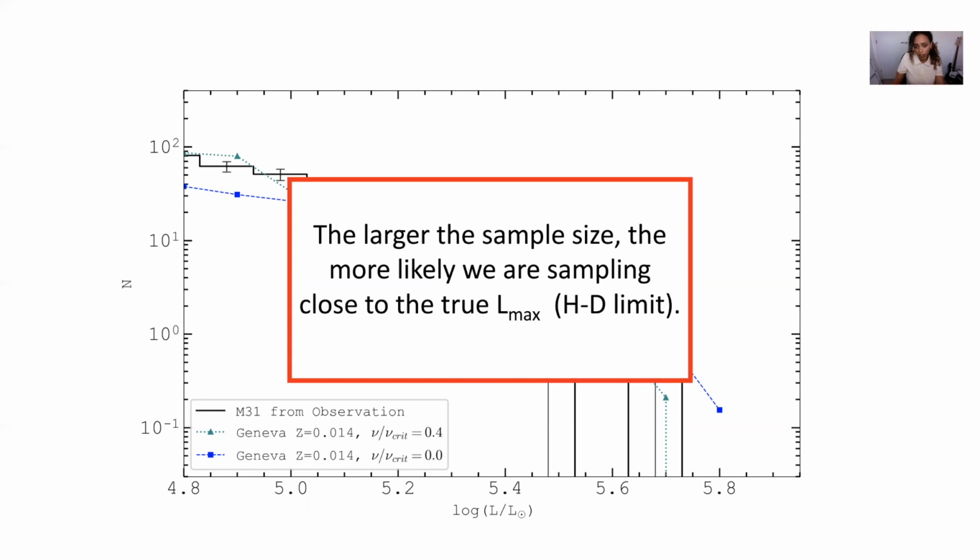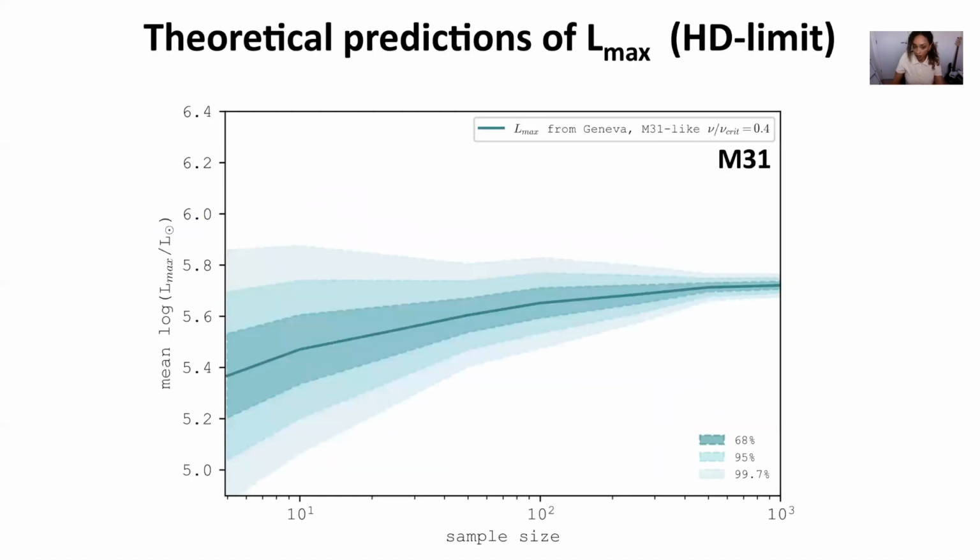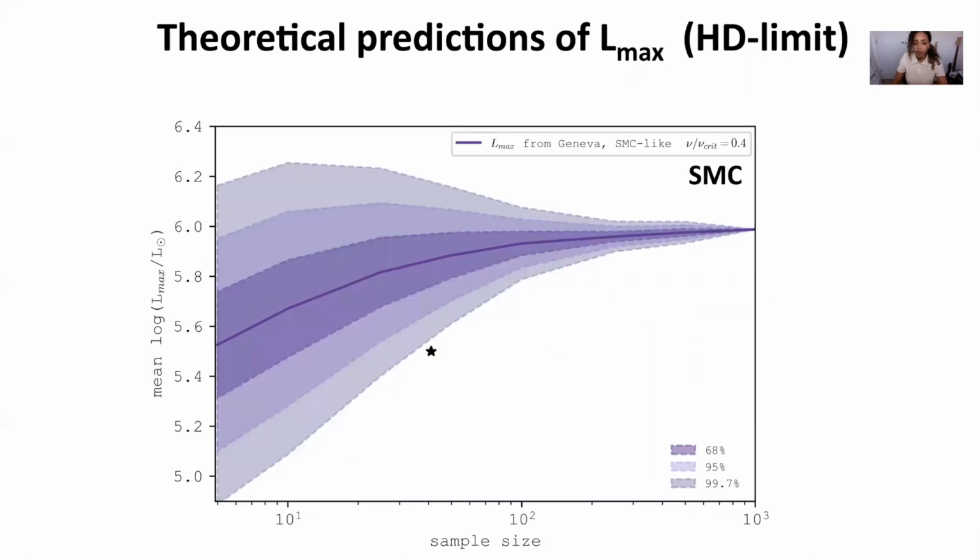And the result of the Monte Carlo at M31-like metallicity looks like this. And here we can see the Lmax that we'd expect to measure, plus the confidence intervals of that value as a function of sample size. And we can see how this fares against our observed Lmax and sample size for M31, which is indicated here by the black star. And we can see that there's this slight disagreement with model prediction at the 2 sigma level. And this is what we get for the SMC. This time we can see that the disagreement is beyond 3 sigma. So there's this clear discrepancy between observation and model predictions for the Humphreys-Davison limit, which gets worse at lower metallicities.